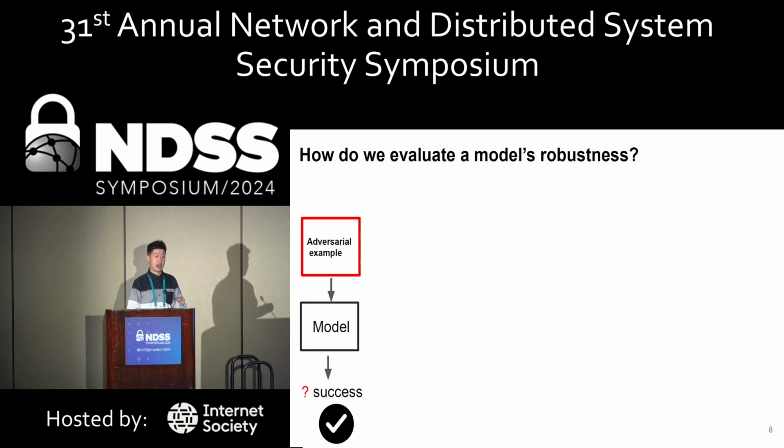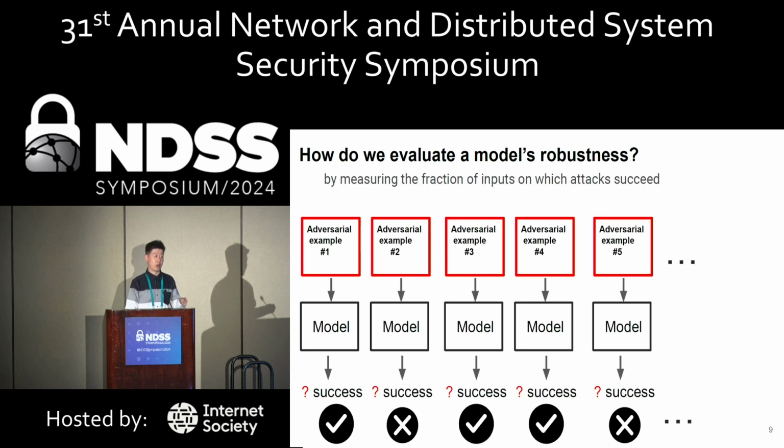Now we have seen how we define success of one adversarial example. How do we evaluate the model's robustness? The state-of-the-art way is to measure the fraction of inputs on which attacks succeed. Researchers iterate over a data set and try to generate adversarial examples for each of the inputs and see if they can do that.